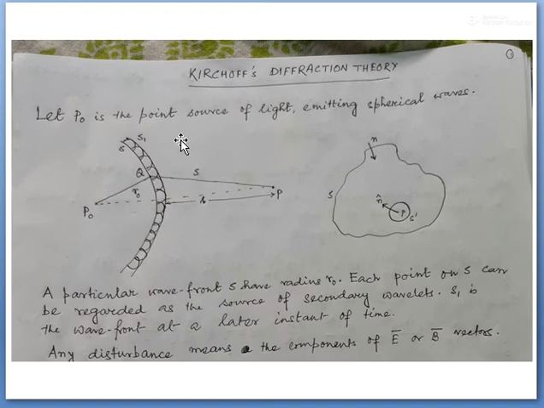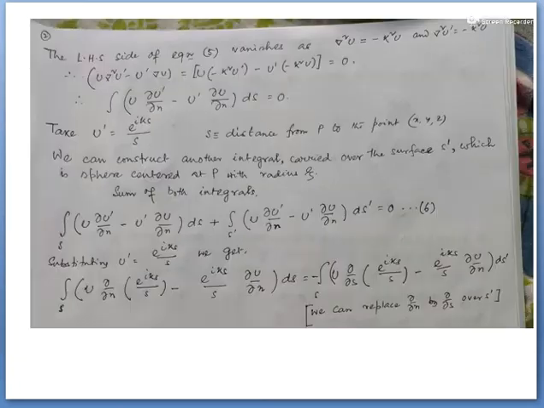The effect of that surface, I can integrate over S prime, and the integration form will be just the same, u del u prime by del n minus u prime del u by del n into ds, and the direction of the normal of S and S prime surface will be the same.